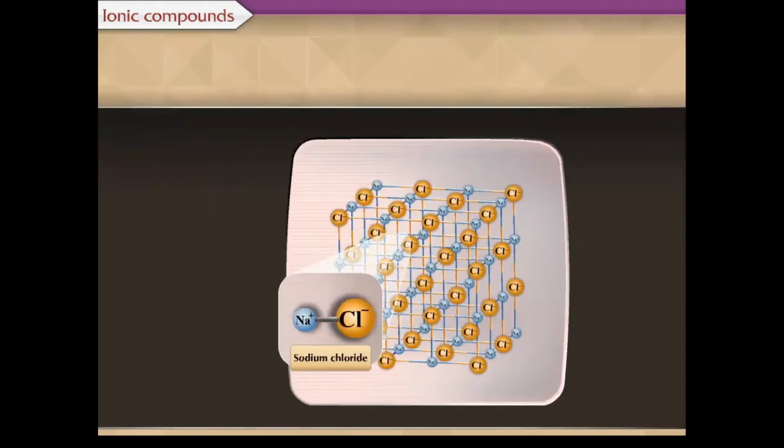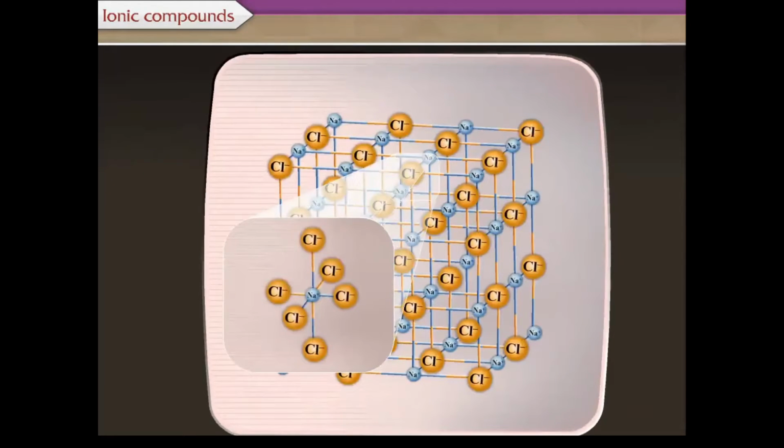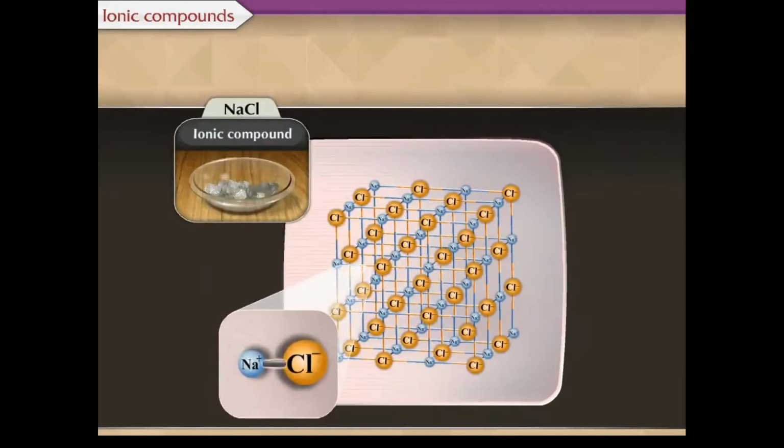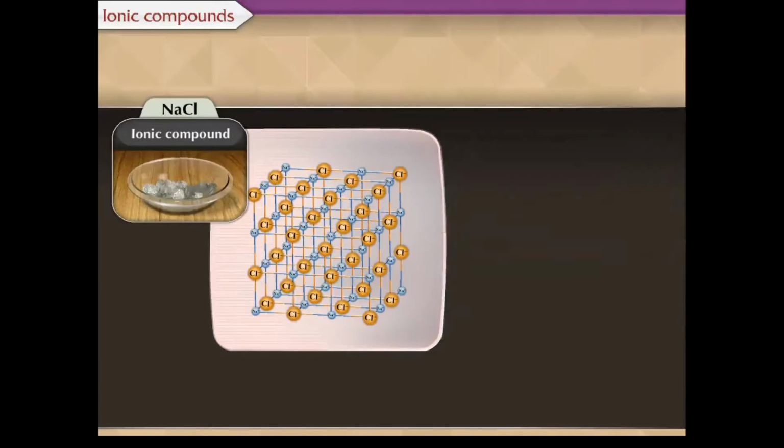The specific arrangement of ions in a crystal is mainly due to the attractive force between the oppositely charged ions and the repulsive forces between the similarly charged ions. Thus, in a crystal, negative ions are arranged around a positive ion and positive ions are arranged around a negative ion. Since there is a strong electrostatic force of attraction between the oppositely charged ions, crystalline solids have high melting and boiling points, and they are also hard and brittle.